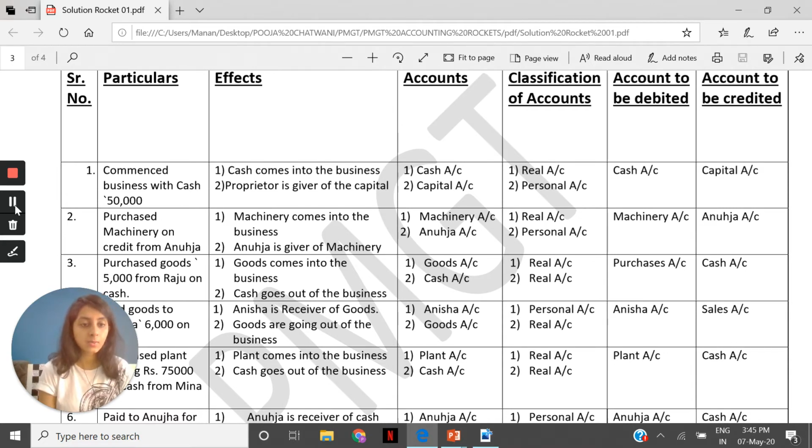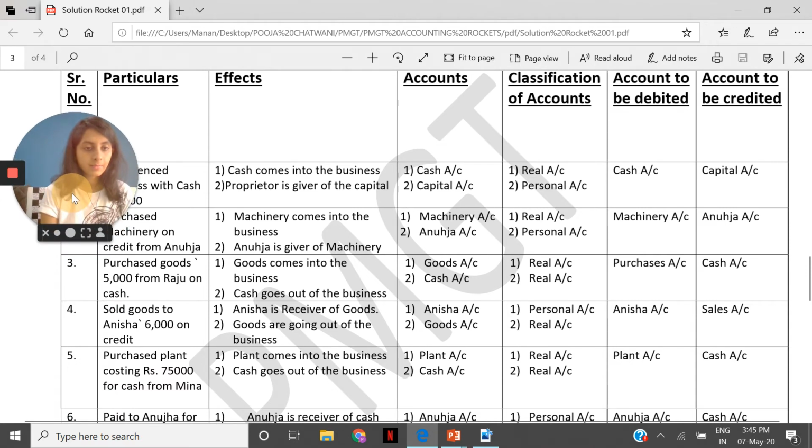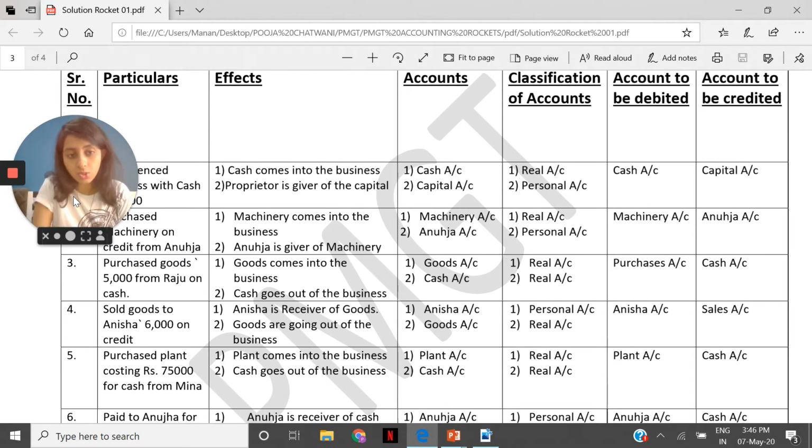Okay, the next one that we have here is: sold goods to Anisha on credit. Sold goods, making it very clear that goods are sold and not an asset. So we can call it what? Sales. On credit, so we'll have to remember the person. We do not have any cash transaction here. Debit what comes in, credit what goes out; goods are going out. Debit the receiver. Who is the receiver of the goods? Anisha. We have two accounts, Anisha and goods. We do not call it goods, we call it the sales account.